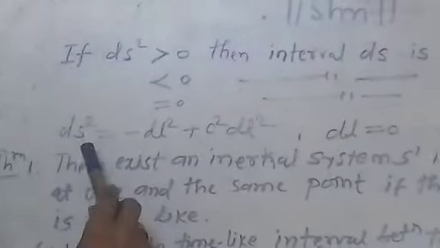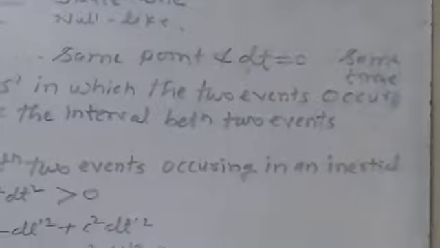Whenever the first term dl is equal to 0, we say the events take place at the same point. And whenever dt is equal to 0, we say the two events take place at the same time, meaning these events are known as simultaneous events.